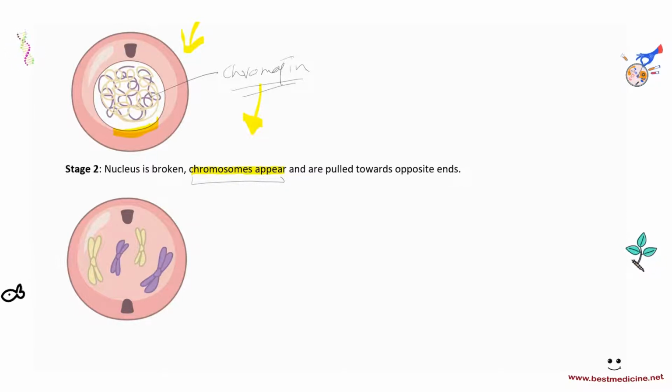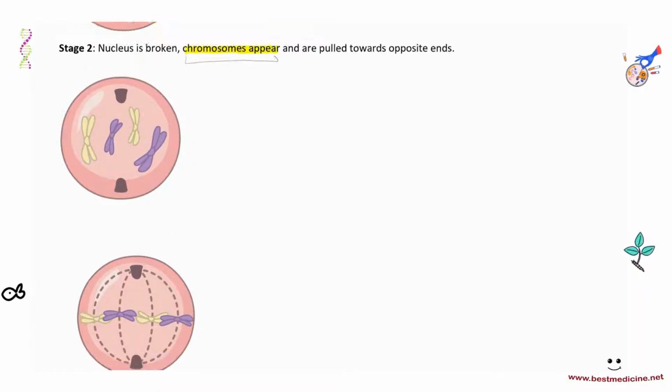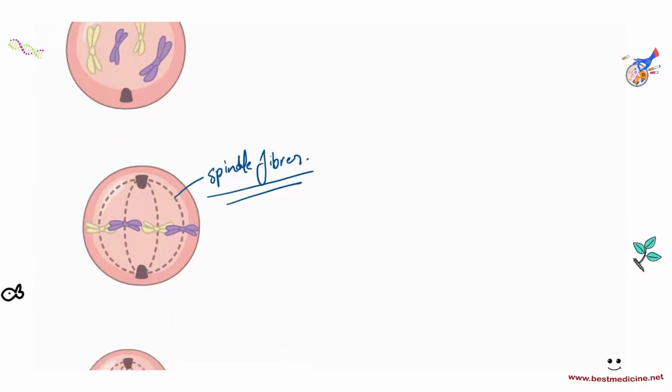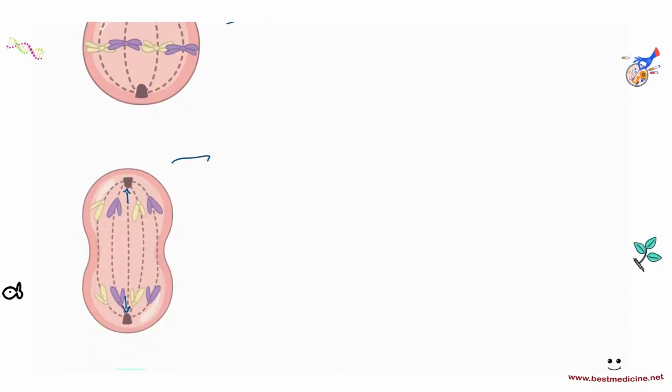And then those will be pulled apart towards the opposite ends by something called spindle fibers, okay? Spindle fibers. So as you can see in the picture below, you've got these chromosomes lined up and attached by these fibrous proteins, and these proteins are called spindle fibers. The spindle fibers will shorten, and they will pull the chromosomes towards opposite poles. And eventually you get this particular end result for stage 2, the M phase.